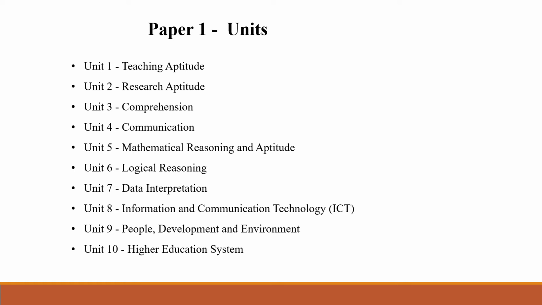Actually, the main objective of Paper 1 is to assess the teaching and research capabilities of the candidates. The test aims at assessing the teaching and research aptitude as well.